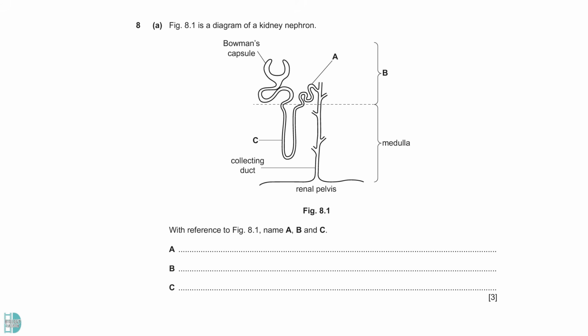In A, you have to name the structure or region labeled A to C in the diagram. A is the segment before the collecting duct, the distal convoluted tubule. Please write the full name, not just DCT. B is the region nearer to the surface of the kidney. It is the cortex. C is the U-shaped segment between PCT and DCT, the loop of Henle.